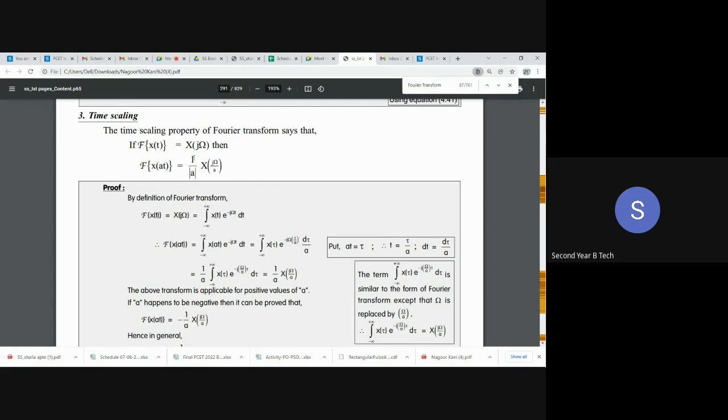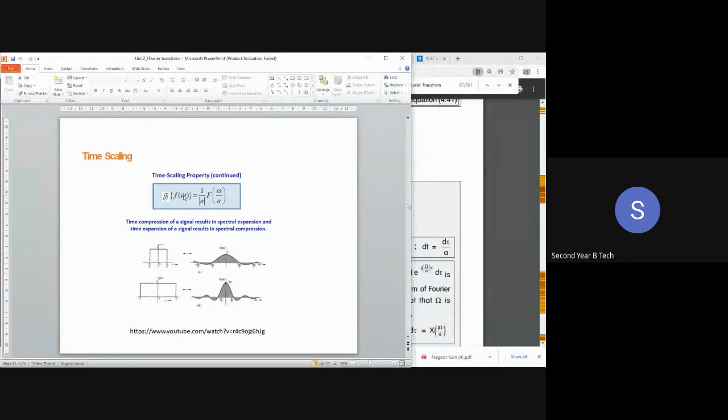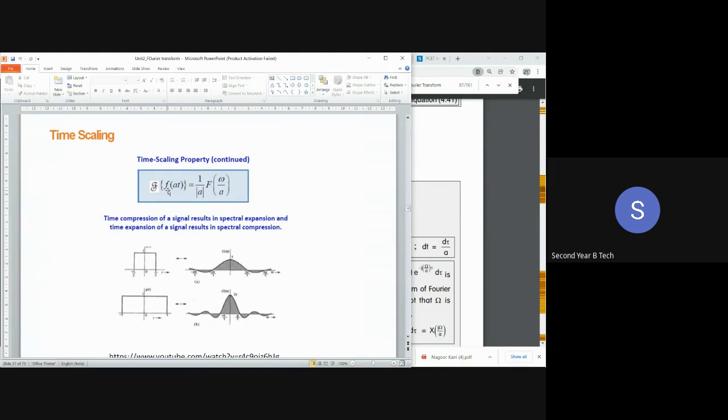What do I mean by it becoming the inverse? When my signal is compressing in the time domain, in the frequency domain the signal will be expanding. So there is an inverse relation between the two. You can see here, f of at, if the value of a is greater than 1, the signal is compressing in the time domain, but in the frequency domain it will start expanding, as there is exactly the opposite relation between the time domain and the frequency domain.